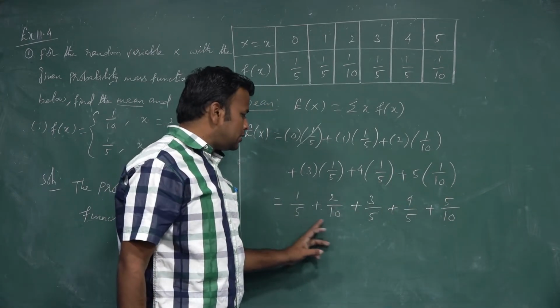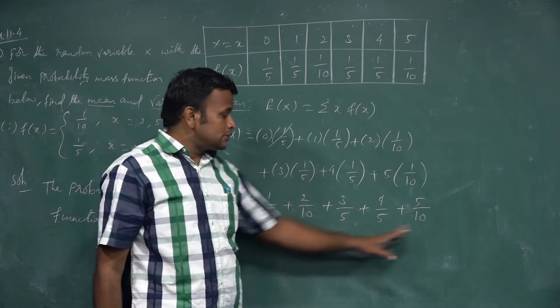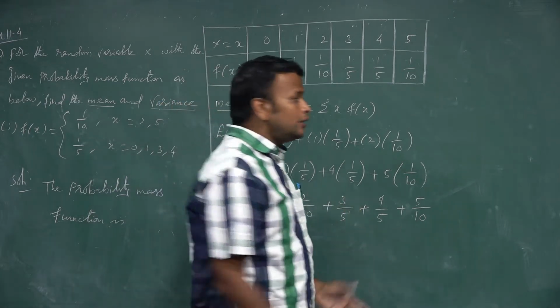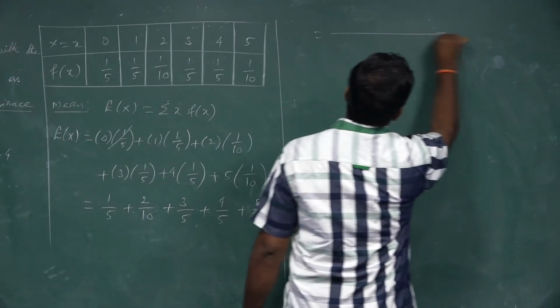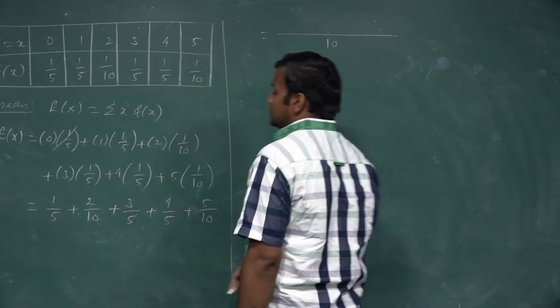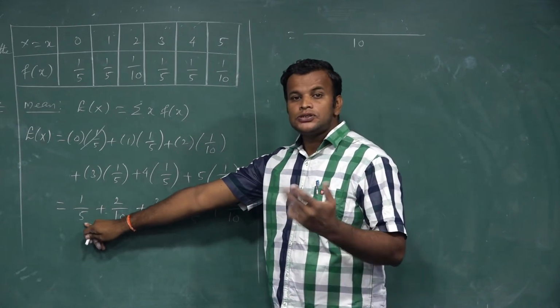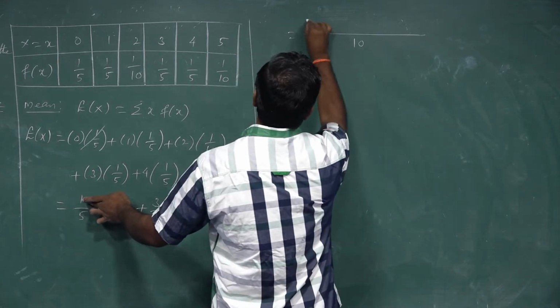You see some denominators are 10 and some are 5. The LCM of all terms is 10. So taking the LCM, which is 10, I write the whole thing divided by 10. But the first term's denominator is 5 and our LCM is 10, so multiply 2 to the numerator: 2 ones are 2.